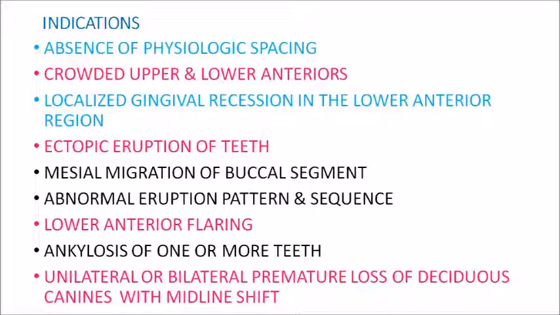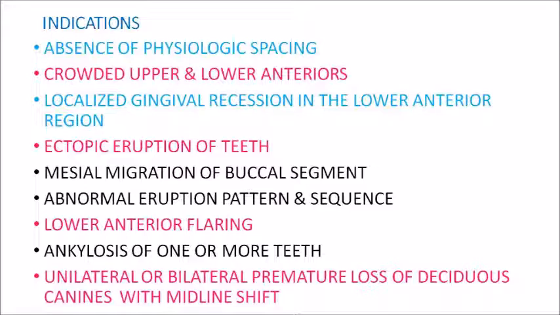So this includes absence of physiological spacing, which is a clear indication that the patient will have crowding in the permanent dentition. Then crowded upper and lower anteriors, localized gingival recession in the lower anterior region, there might be ectopic eruption of the teeth, and mesial migration of the buccal segments, abnormal eruption pattern and sequence, lower anterior flaring, ankylosis of one or more teeth, and unilateral or bilateral premature loss of deciduous canines, and there is midline